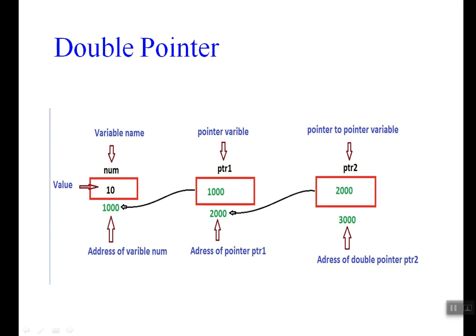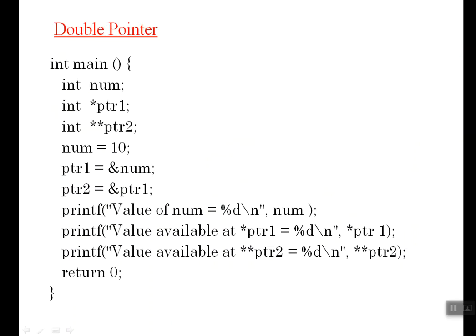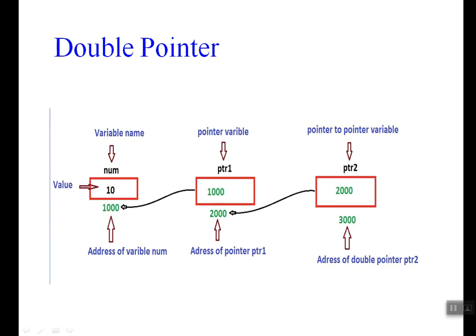Here I am trying to copy the address of 2000 into ptr2. That is, address of ptr1 will go to ptr2. So ptr1 equal to ampersand num, ptr2 equal to ampersand ptr1. That is, address of ptr1 I am trying to store into a pointer called ptr2, right? Now, if I want to access 10, how can I access? Directly num will take 10, or star ptr1 will take 10, and double star ptr2 can take 10.